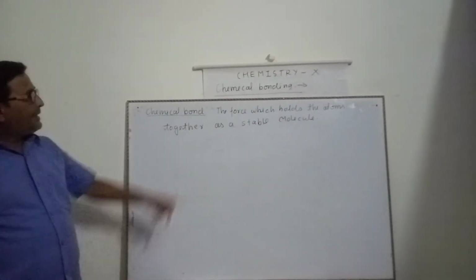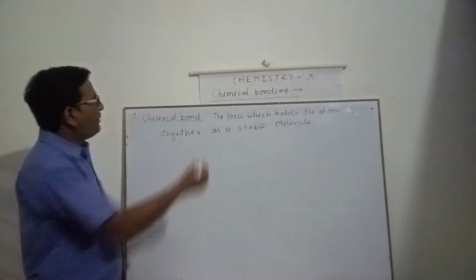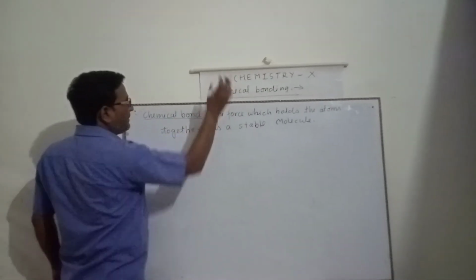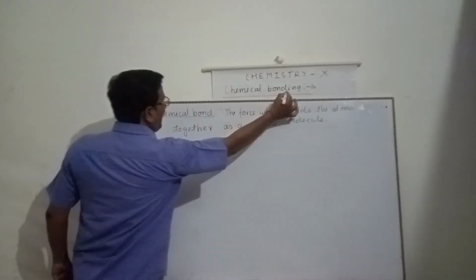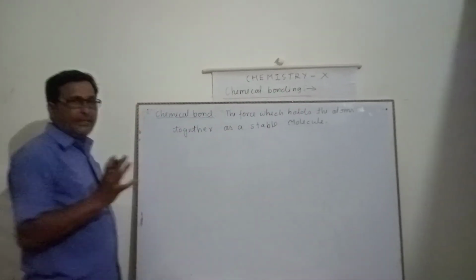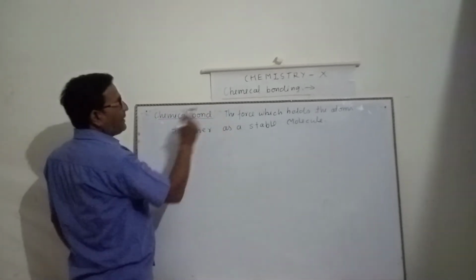Already written here, chemistry. First of all, I have already defined what we mean by chemistry. Now your term is chemical bonding. What is a chemical bond?